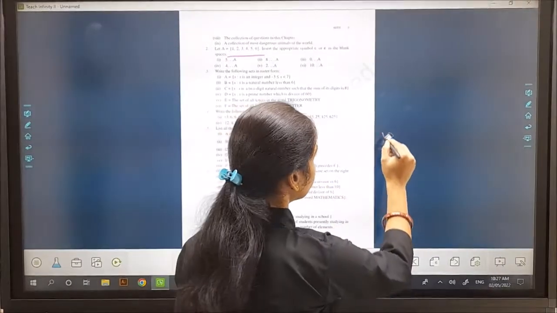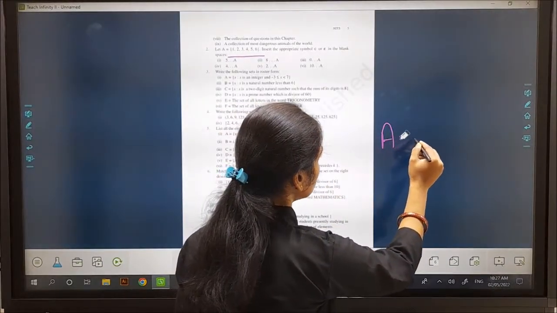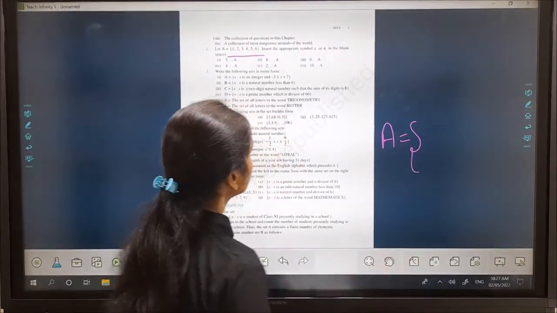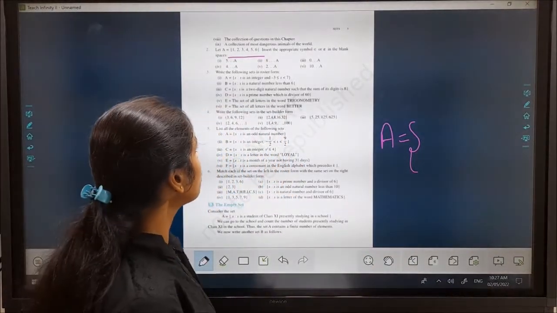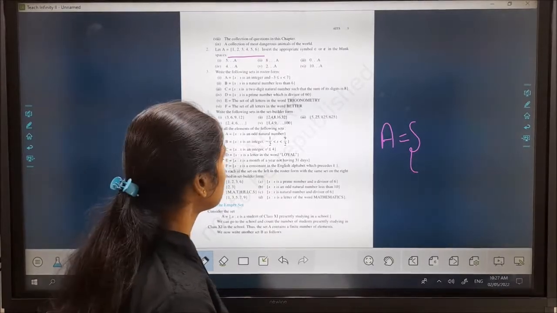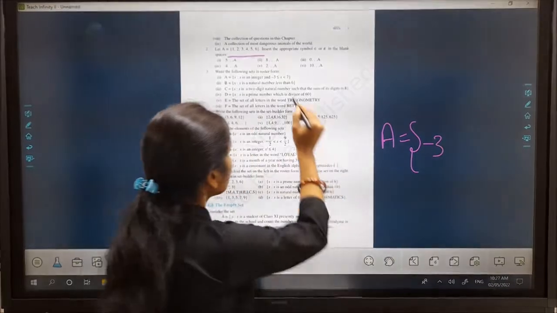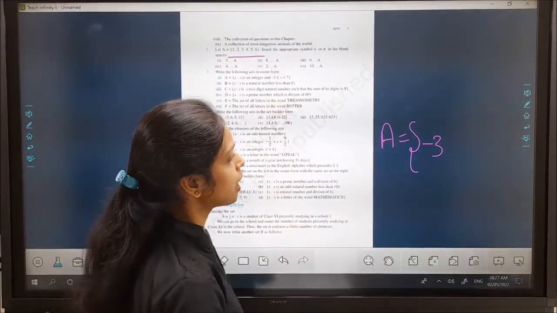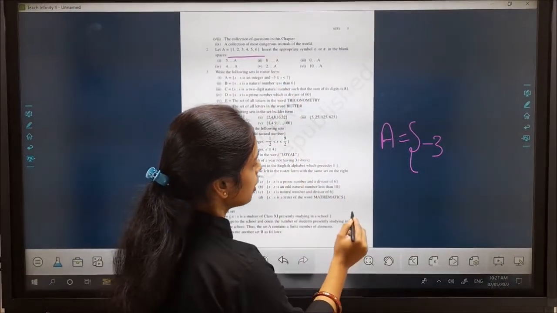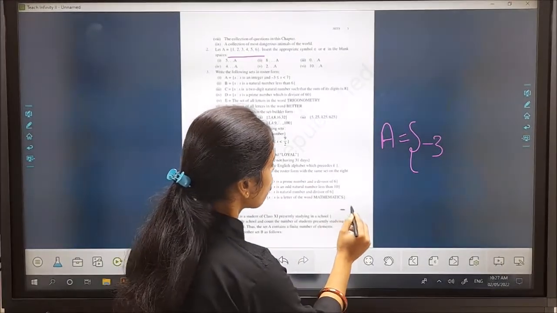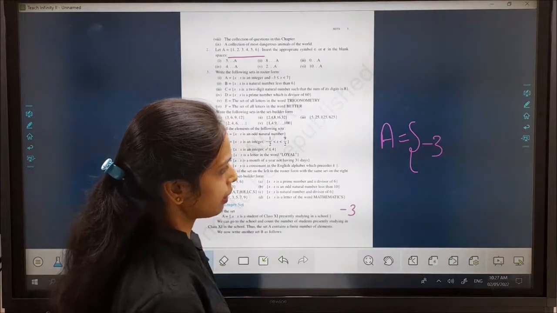Then A is equal to minus 3. It is an element of set A, because x is greater than or equal to minus 3, means minus 3 is also included here.